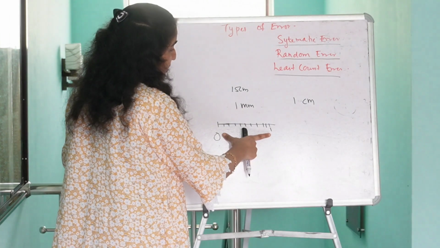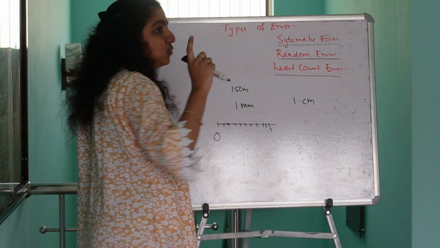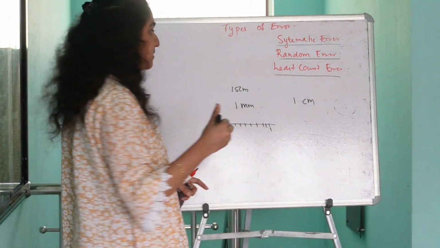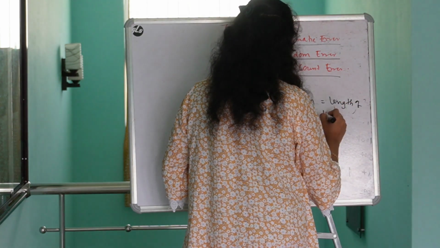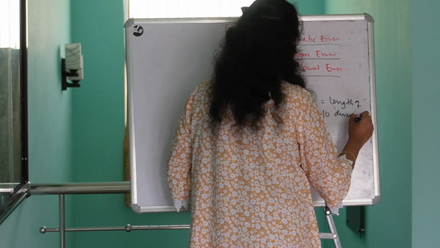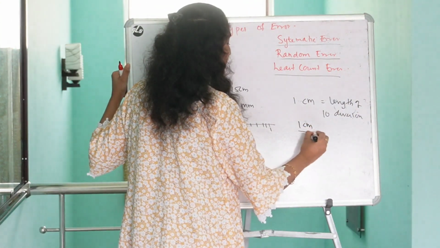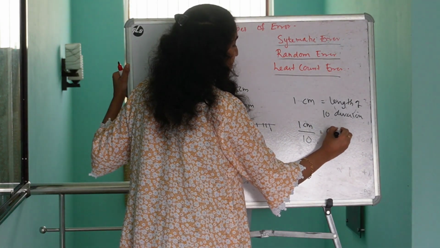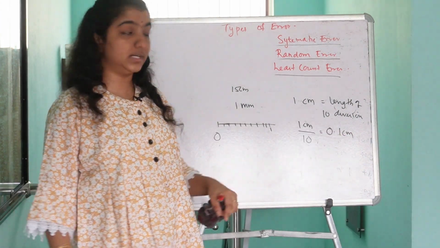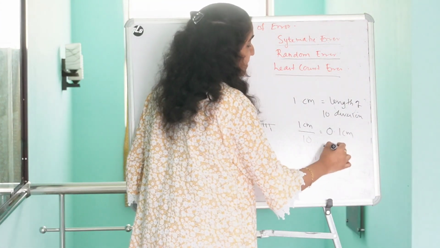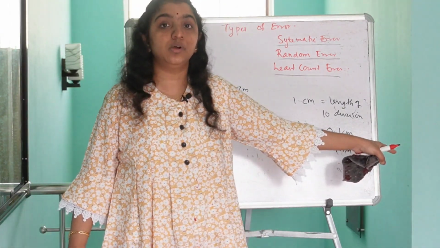So what is the length of one division? It is nothing but 1 centimeter divided by 10, that is equal to 0.1 centimeter. What is 0.1 centimeter equal to? We know it is equal to 1 millimeter.